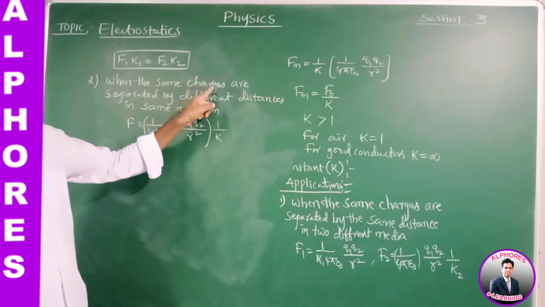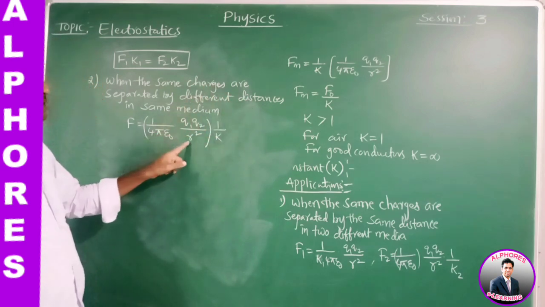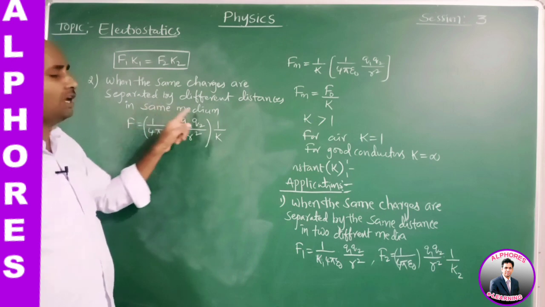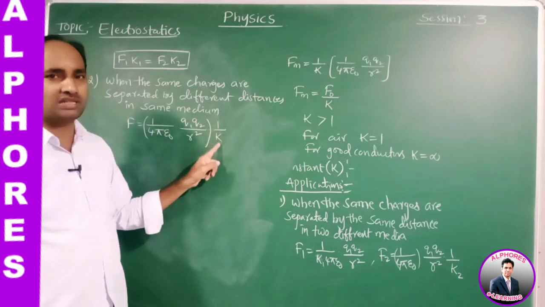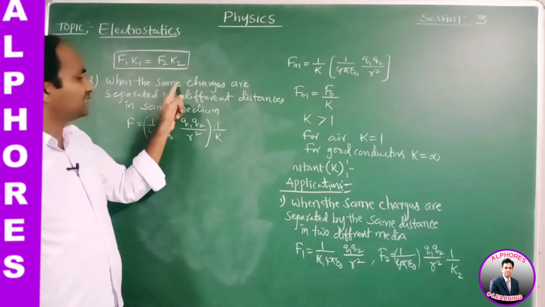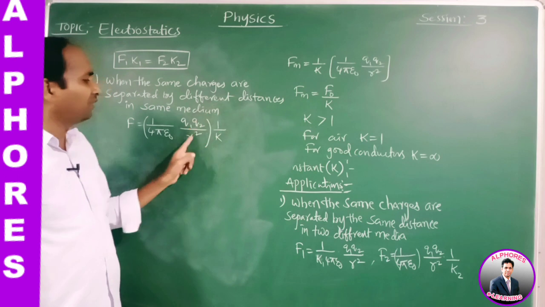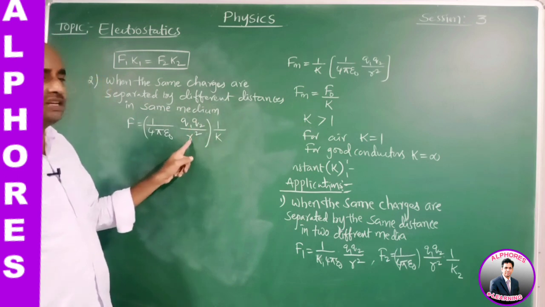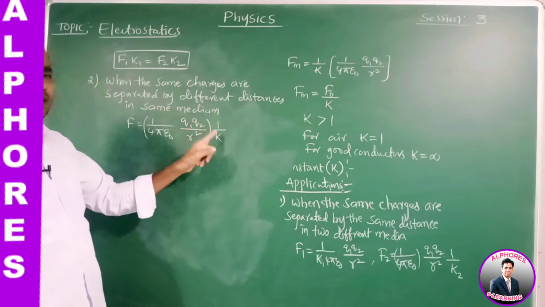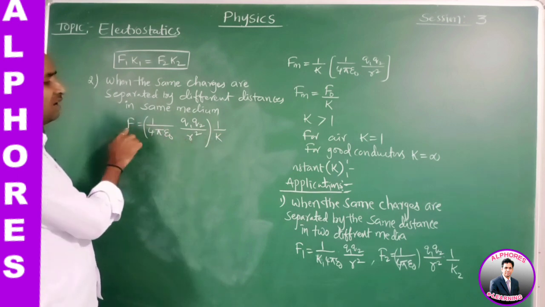Here same charges means Q1 Q2 are constants. The distance is different and the medium is the same, so K is also constant. 1 by 4 pi epsilon naught is constant. Different distance means R is different. So the force changes only when R changes.